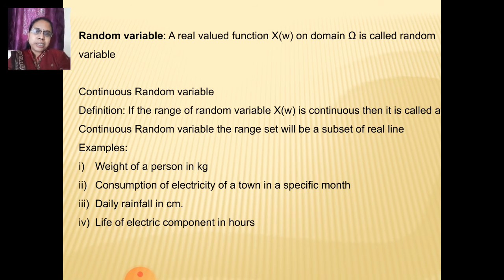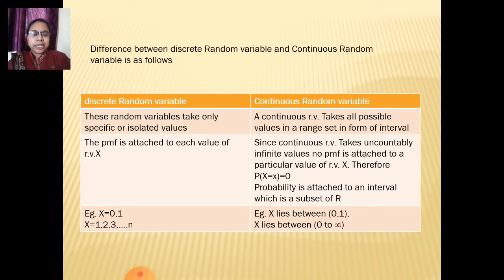Some of the examples are the weight of a person in kg, the consumption of electricity of a town in a specific month, daily rainfall in centimeters, the life of an electric component in hours, etc. Many examples can be considered whose range is continuous, that is in the form of an interval, and such a variable is called a continuous random variable. Let's see the difference between discrete and continuous random variables.